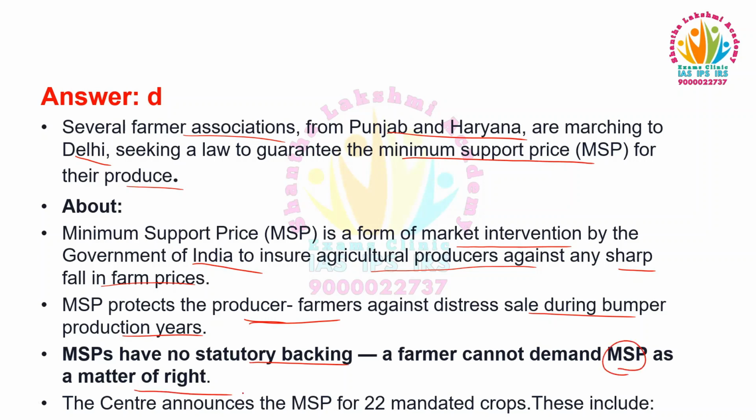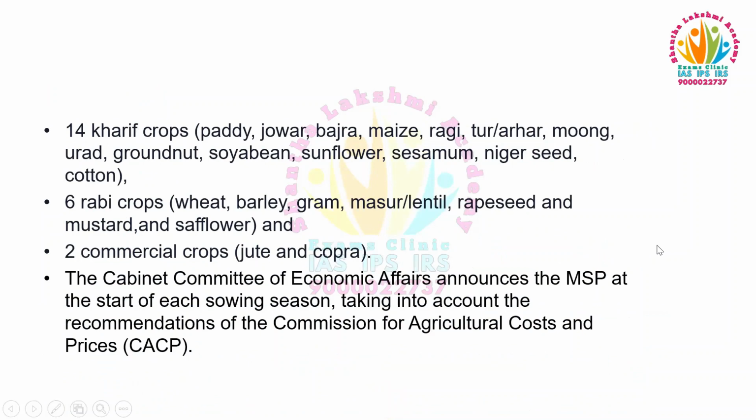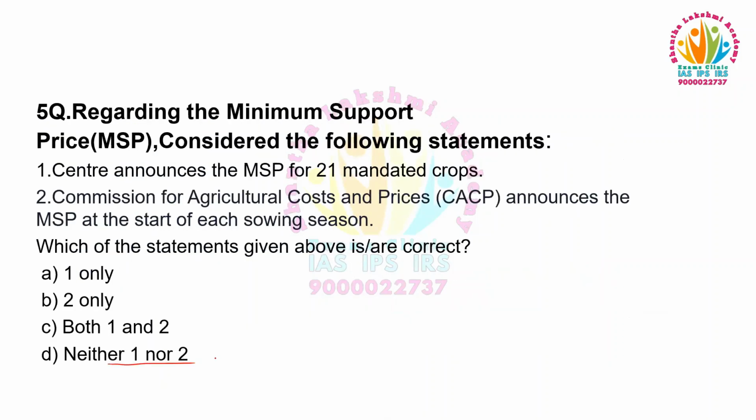The Center announces the MSP for 22 mandatory crops. These include 14 kharif crops, 6 rabi crops, and 2 commercial crops. The Cabinet Committee on Economic Affairs announces the MSP at the start of each sowing season, taking into account the recommendation of the Commission for Agricultural Costs and Prices. So the answer is neither one nor two, because the Center announces the MSP for 22 mandatory crops, not 21.